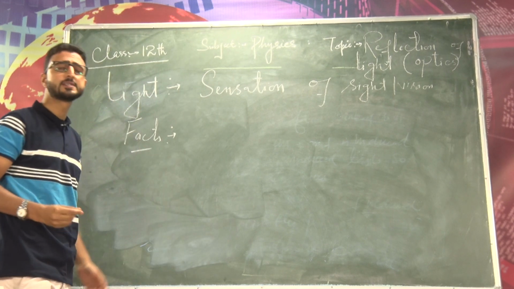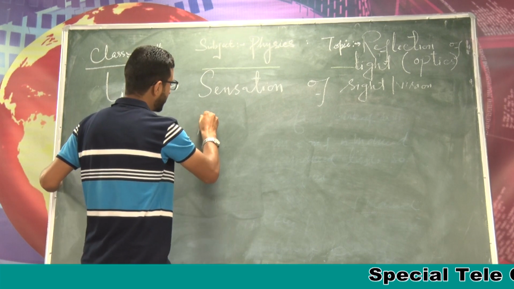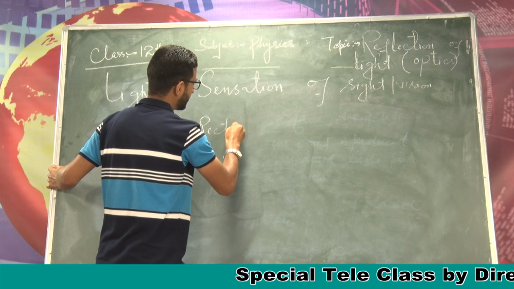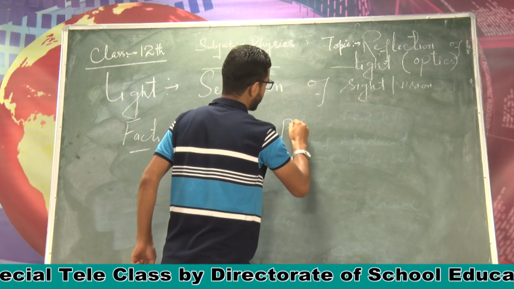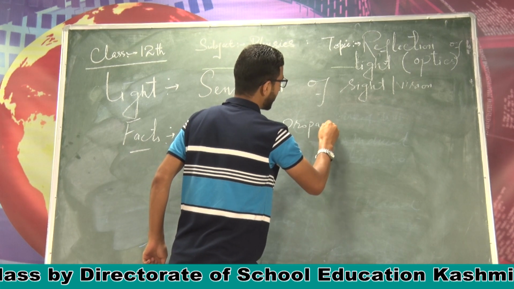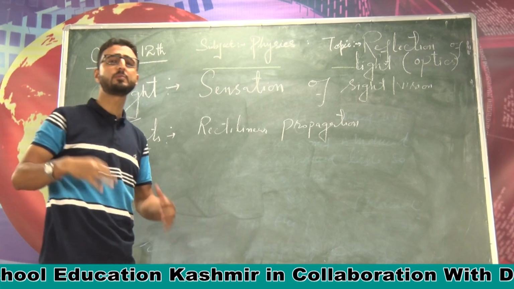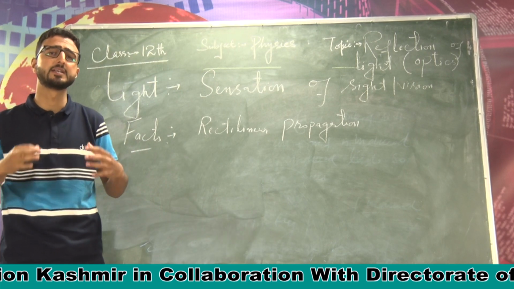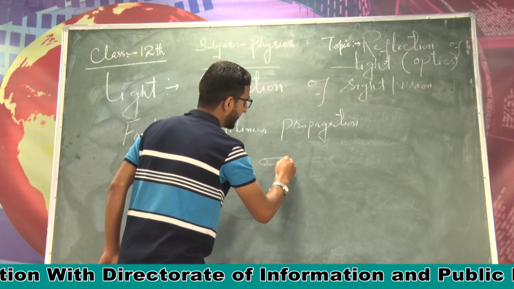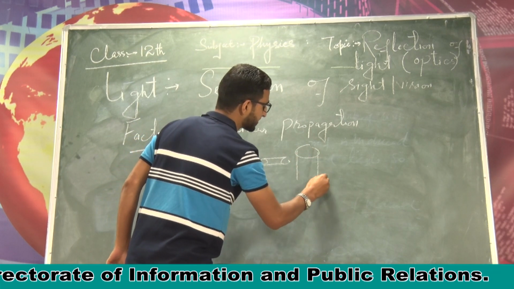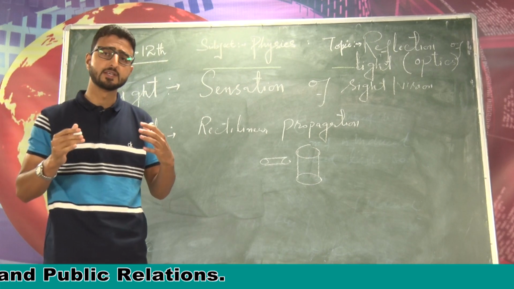The first fact is light always travels in a straight line. That is called the rectilinear propagation of light. Now what is rectilinear propagation of light? That light travels in a straight line. You might have verified this in previous classes as well. If I place a source of light here and an opaque object here, it casts a sharp shadow of it. This basically confirms that light travels in a straight line.